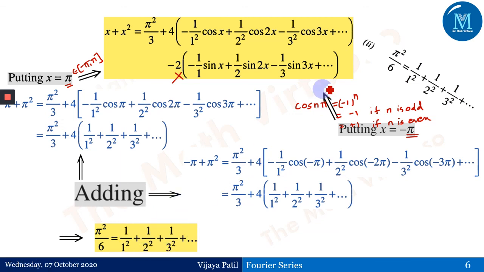And therefore this is a very important thing to understand. If I am not going to get the series from only one substitution, I need to go for one more, and I have to choose that substitution in such a way that ultimately I'll receive the particular series which has been asked in the question.